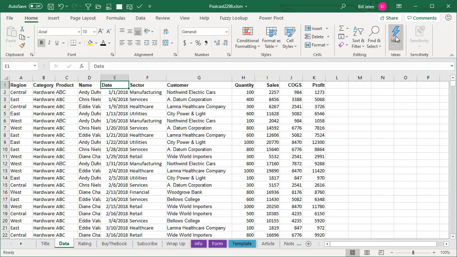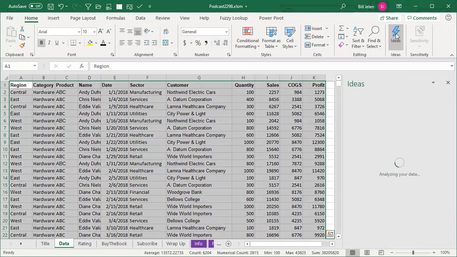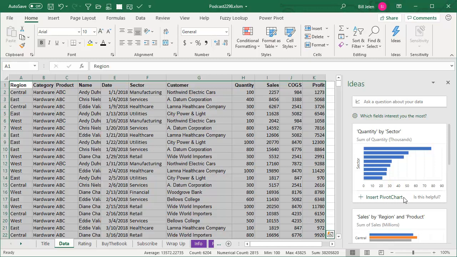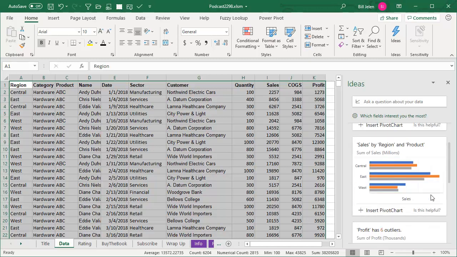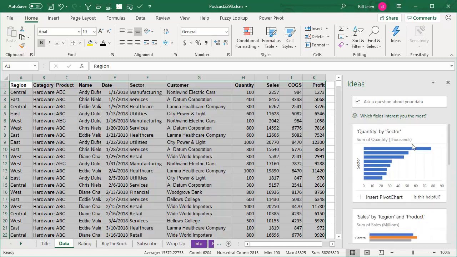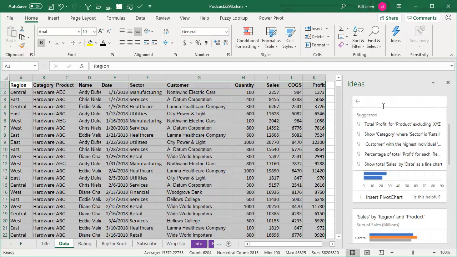We've had the Ideas feature for a couple of years now, and it is mildly interesting, because it's trying to discover trends in your data. But now they've taken this to a whole new level with this new feature called Ask a Question About Your Data. Rather than let it randomly try and find something interesting, you can tell it what you want to know, and it does an amazing job of giving you the answer.